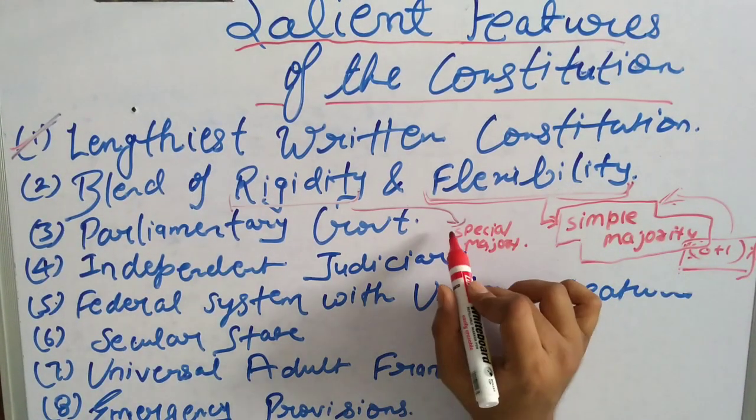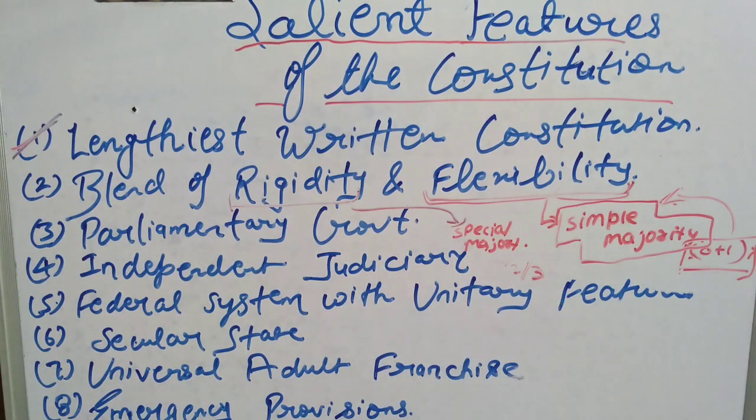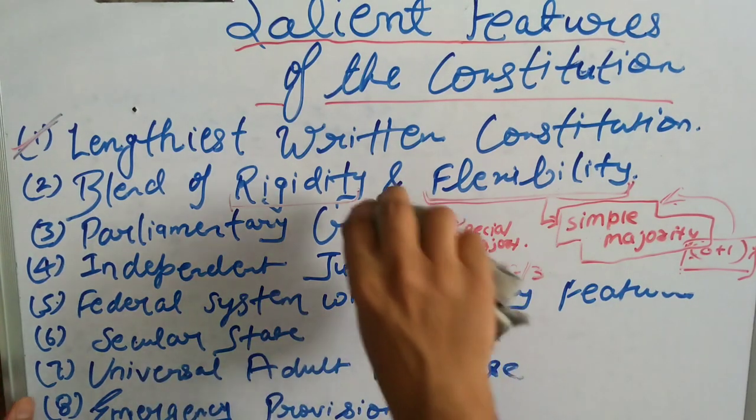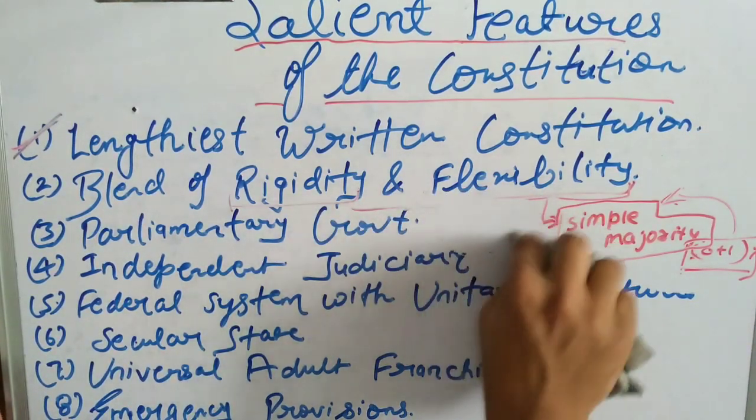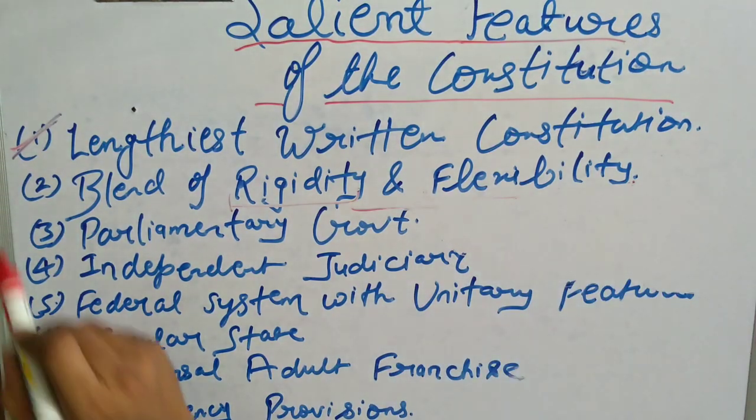Now, special majority. In the special majority, you need 2/3 of the seats or 2/3 of the voting in the parliament, and along with that, 50% of the states should agree with that decision or with that bill or with that rule. So that comes under the special majority. So our constitution gives a blend of both, that is the rigidity and also the flexibility. So yeah, this topic is also finished.